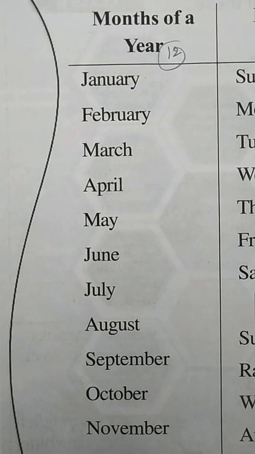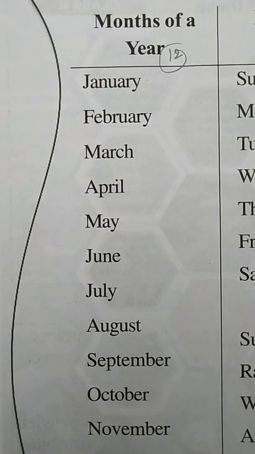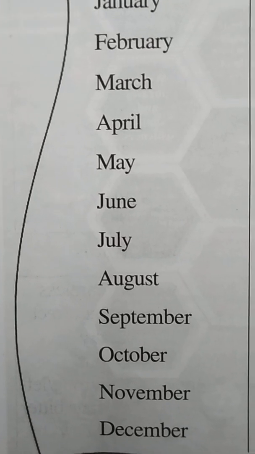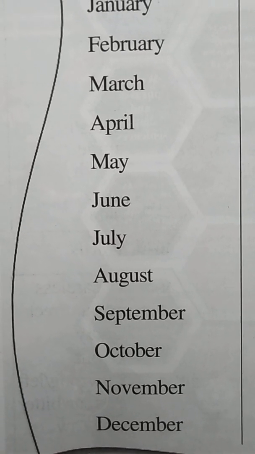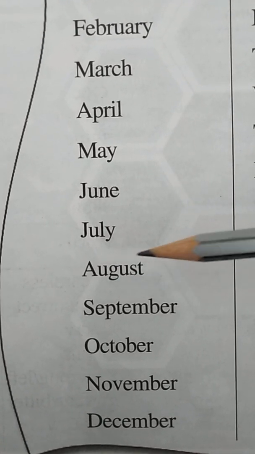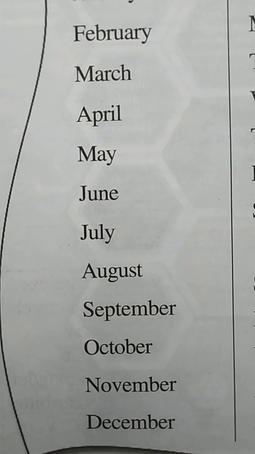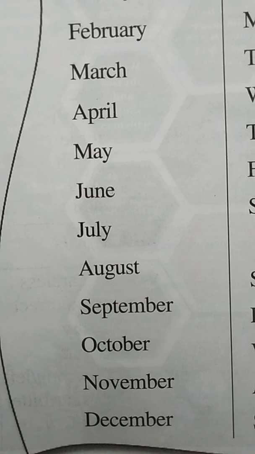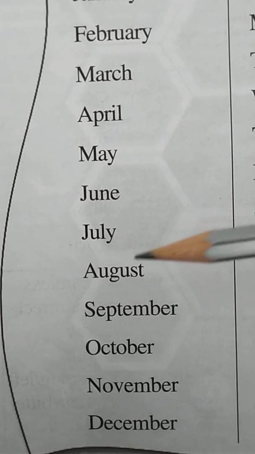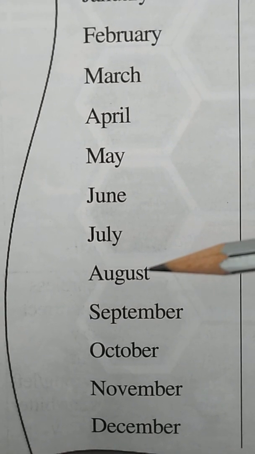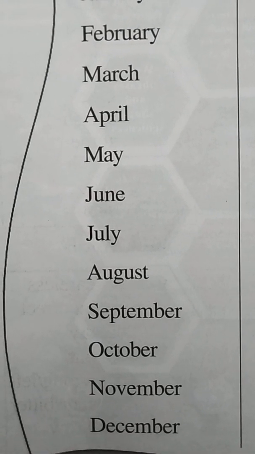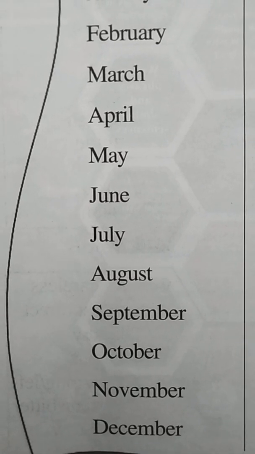August. Now, in August month, what do we celebrate, children? We celebrate our Independence Day, which is our national festival, on the 15th of August. No? And Rakhi Paurnami also. Yes, so we celebrate Rakhi Paurnami and Independence Day in the month of August, and it is called the eighth month of the year. So next, the ninth month of the year, which is it? Yes, September.